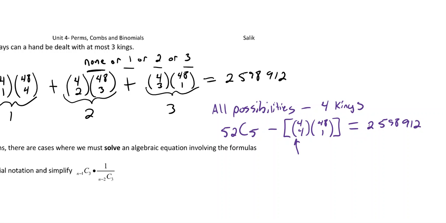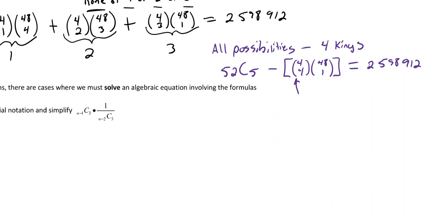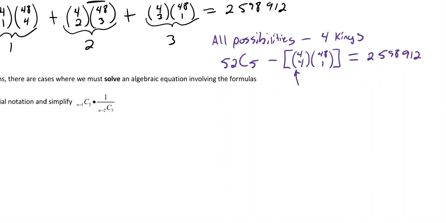So this one was a lot easier in the end, right? There was a lot less writing. Even this expression, 4C4, well, that was just 1. And 48C1, well, that was just 48. So that did make it a lot easier. In the end, we could have just written 52C5 minus 48.